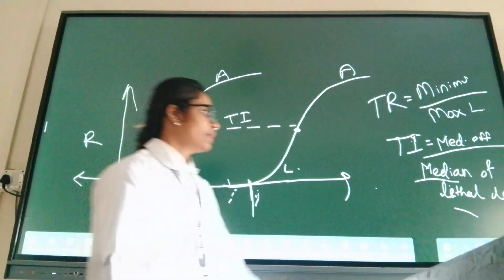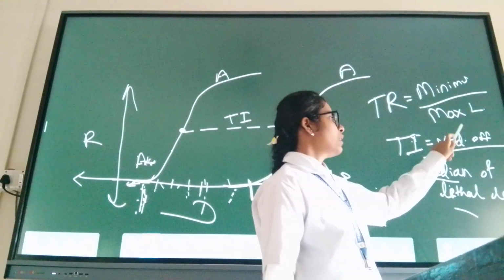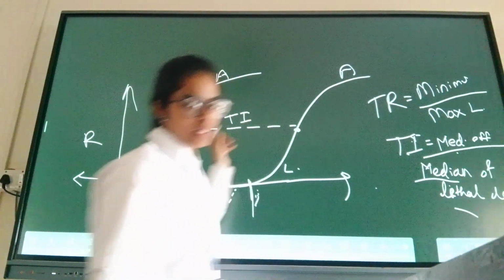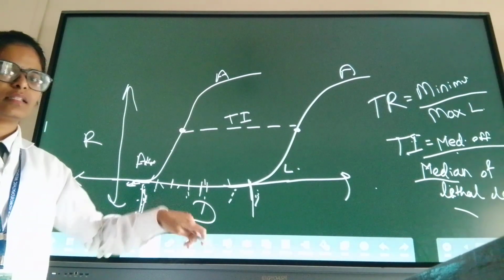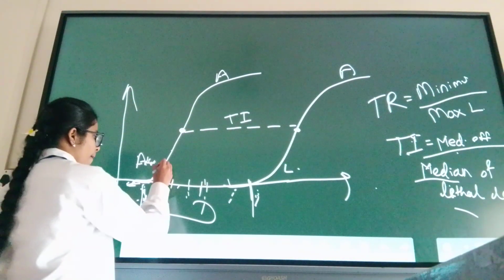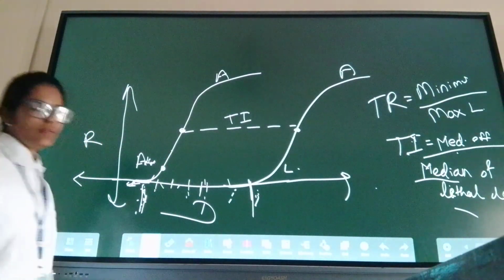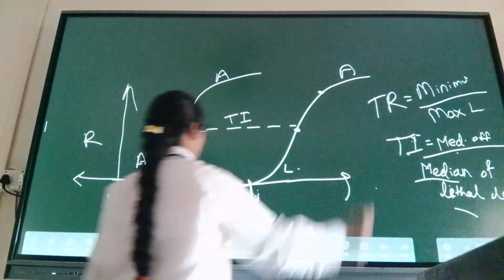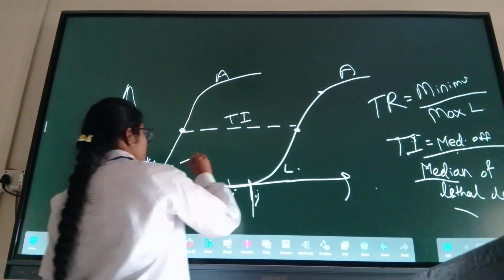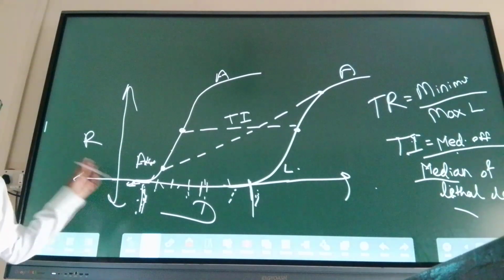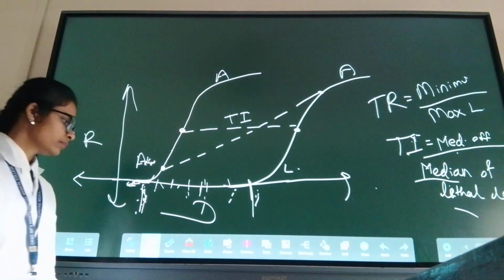Okay. Therapeutic index is the median of acceptable dose divided by the median of lethal dose. Therapeutic range is the minimum of acceptable dose and the maximum lethal dose. So this is therapeutic index and therapeutic window. I hope you got this concept.